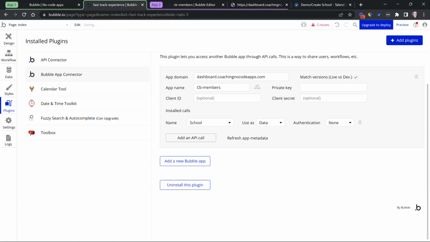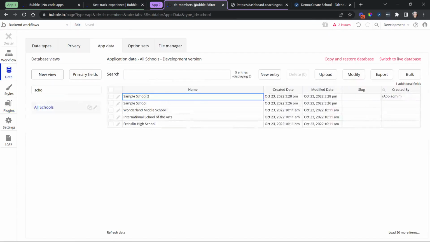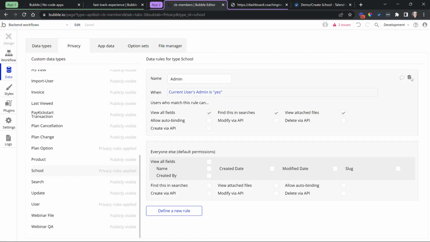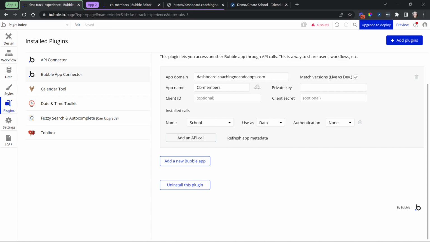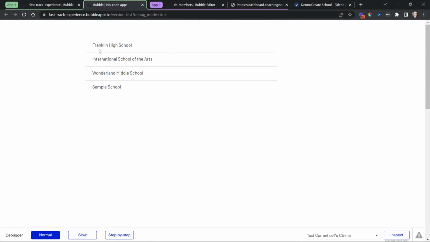I'm going to remove the privacy key. In the other application, I'm going to remove any privacy settings from the school data type. Okay, so from this application here, I'm going to preview this page, which is using the school resource as a data source. So again, I'm on a different app, right? I'm pulling data from the other app through the Bubble App Connector. And here I can see all of those schools that I created.